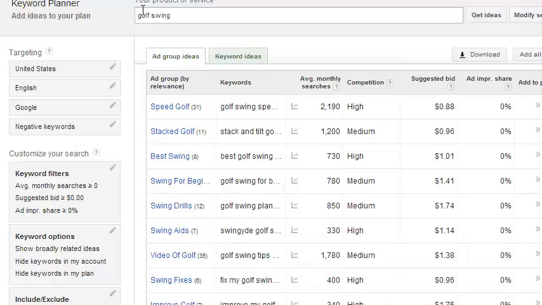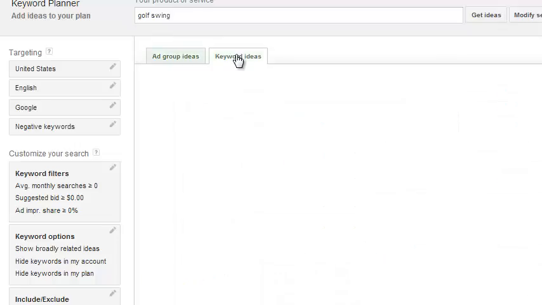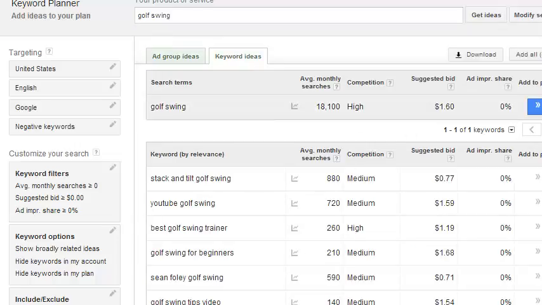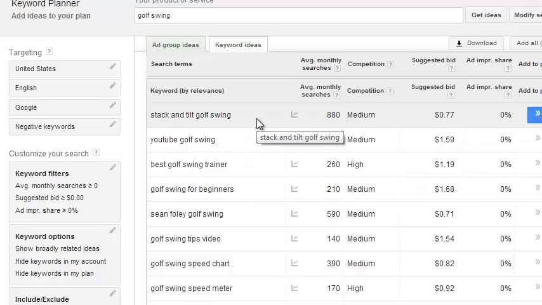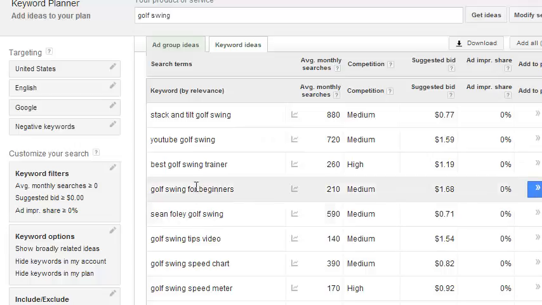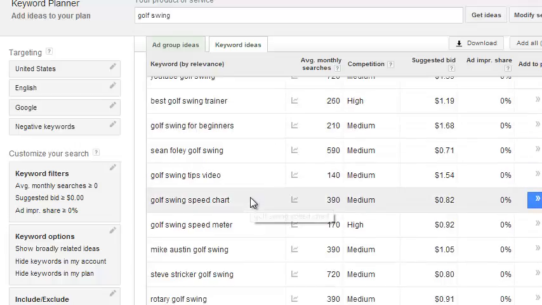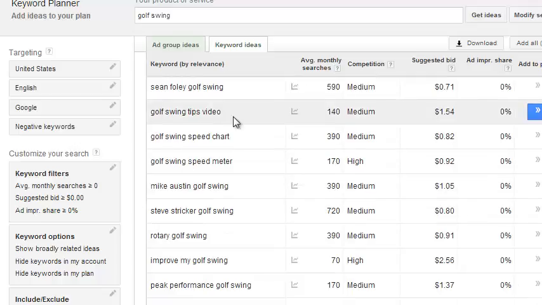But what I like to do is if this is the topic I want to go into, I could jot some of these other ones down, but I go to keyword ideas and it'll basically start showing me some different keywords. So golf swing has around 18,000 average monthly searches. You can see competition is high. We have stack and tilt golf swing, which is just kind of a certain type of golf swing that's become popular. Best golf swing trainer, golf swing for beginners, golf swing tips videos.